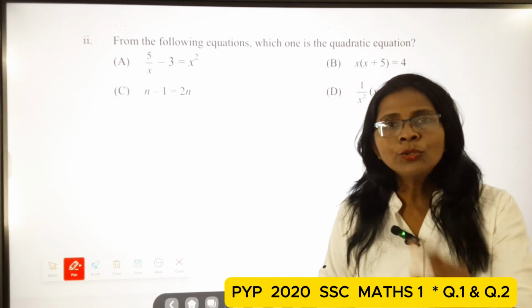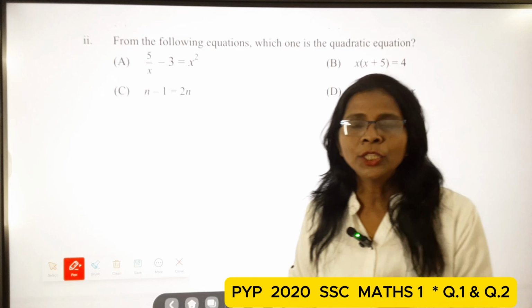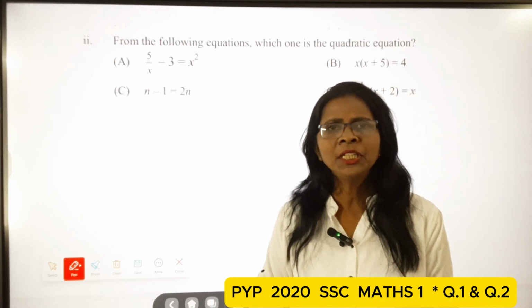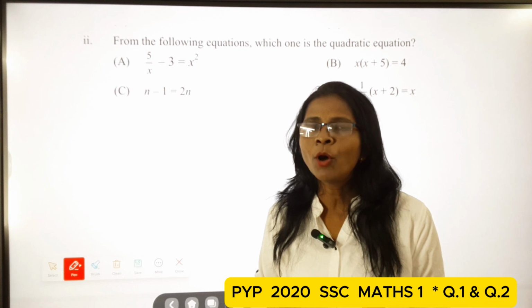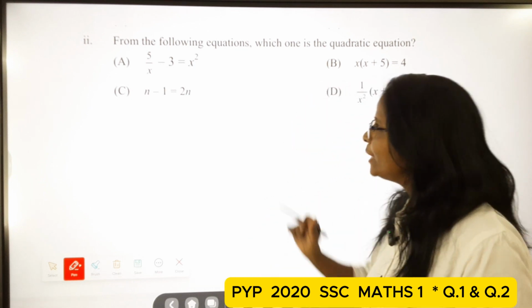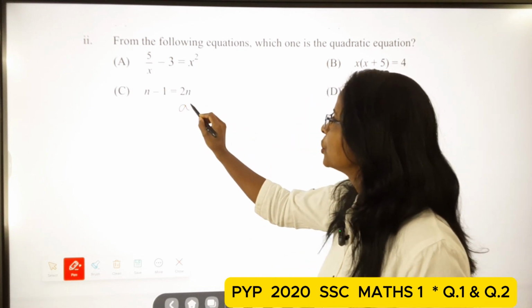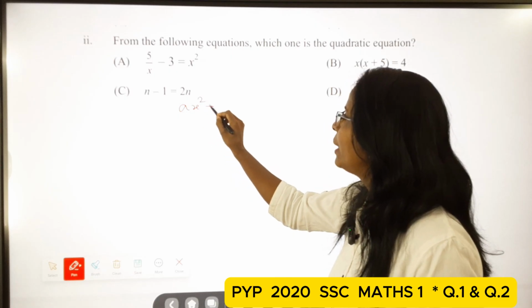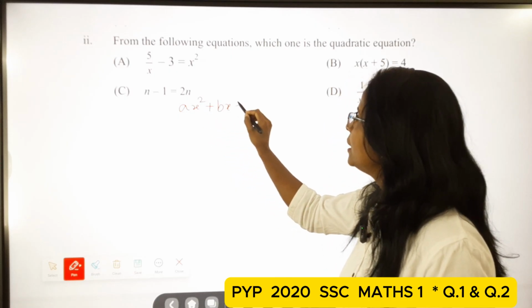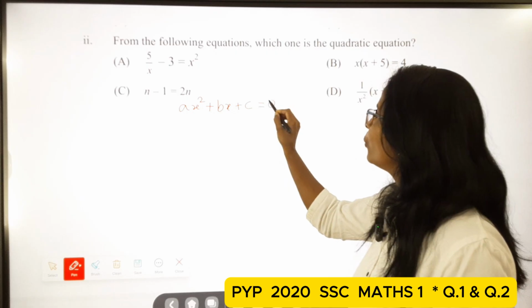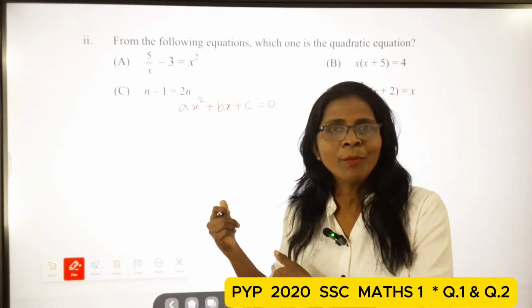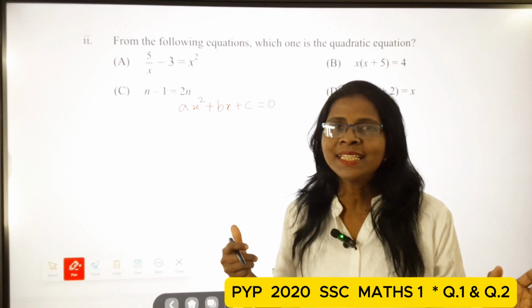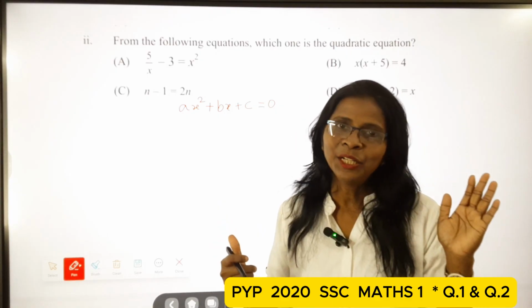If you get the general form of a quadratic equation, ax square plus bx plus c is equal to 0, then it is a quadratic equation.